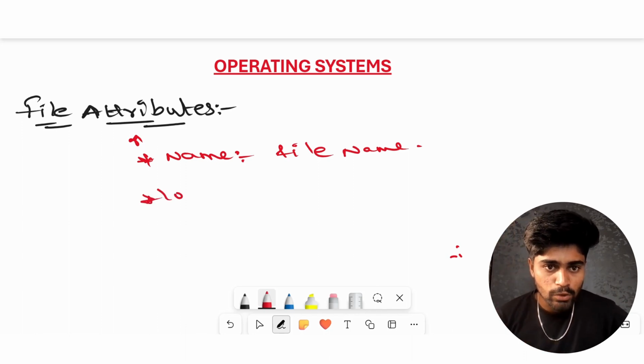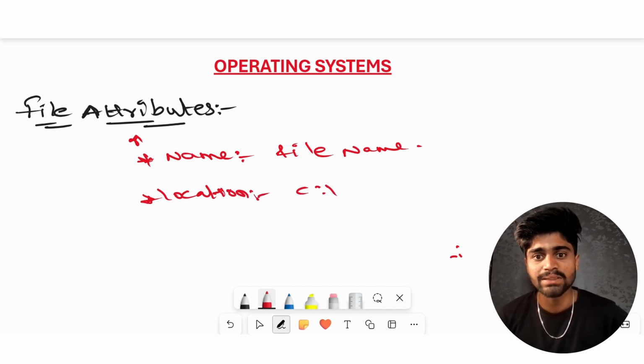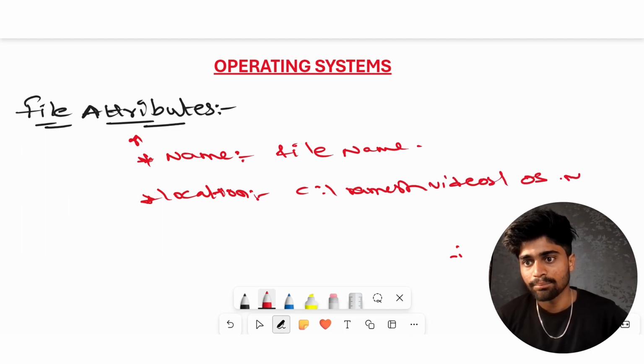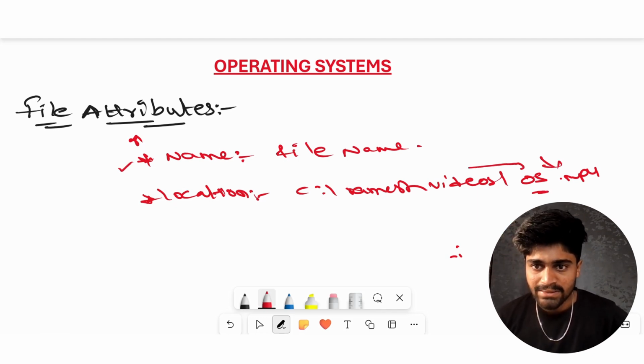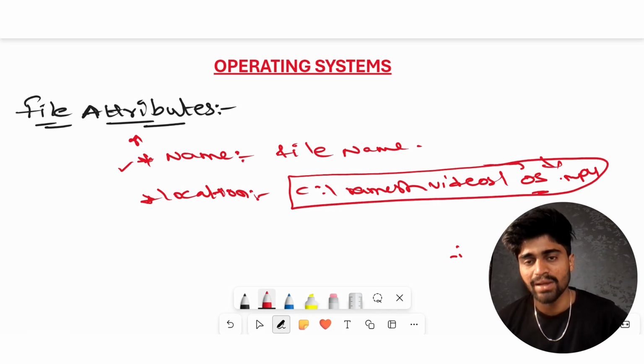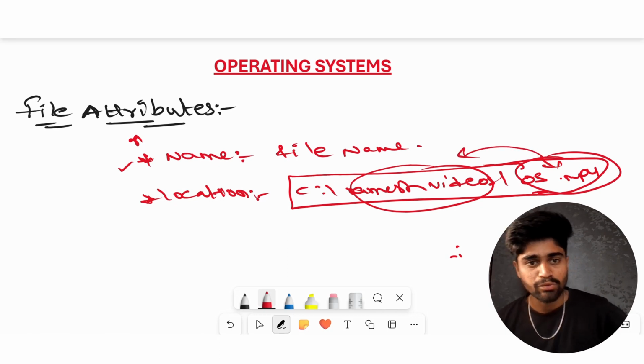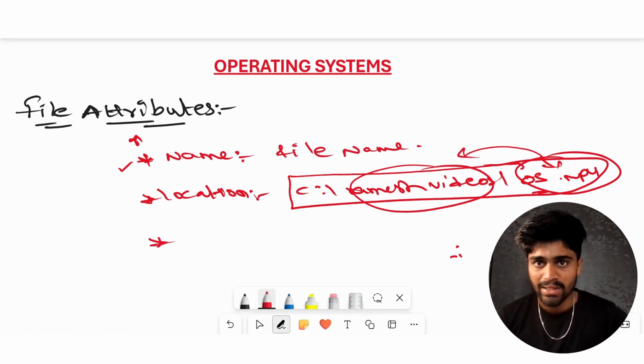And the second one is location. There will be a path for every file. For example, take C drive, Ramesh, videos, and os.mp4. os is the file name, mp4 is the file type, and this is the path to access that file. So in the Ramesh videos directory, the os.mp4 file is present. That's why it is a location. There will be a location for a file.